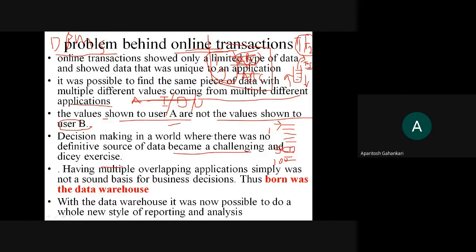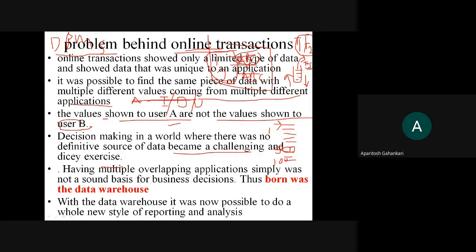In a similar way, whatever type of data on which I am dependent and I am trying to take a certain decision, if that data itself is not trustworthy, then your decision will always be dicey. Okay, you cannot confirm the decision, because the data on which you took the decision, that data itself is not complete, or it is not perfect enough to take the decision.